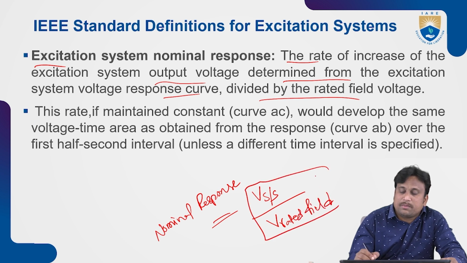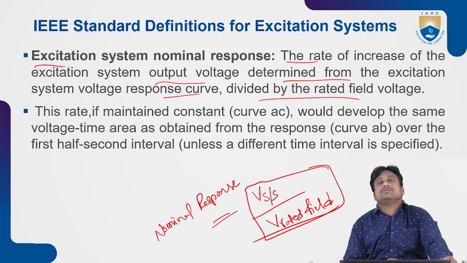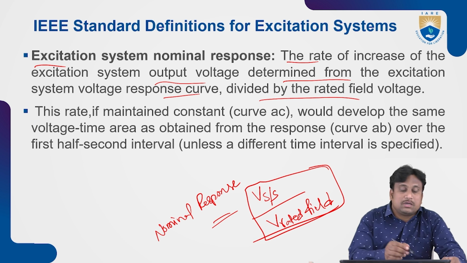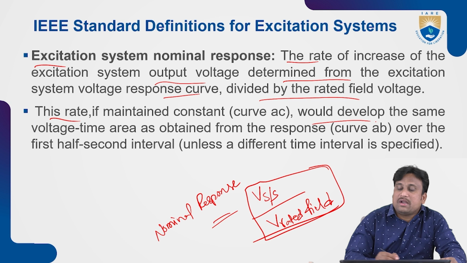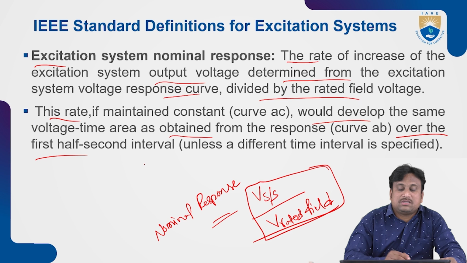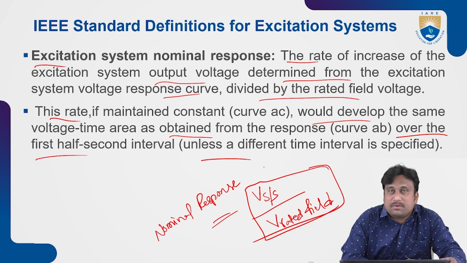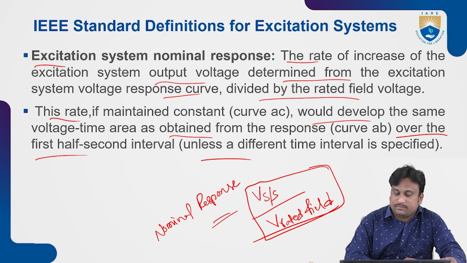This ratio may be treated as the excitation system nominal response. If this rate is maintained constant, it would develop the same voltage time area as obtained from the response over the first half second interval, unless a different time interval is specified.